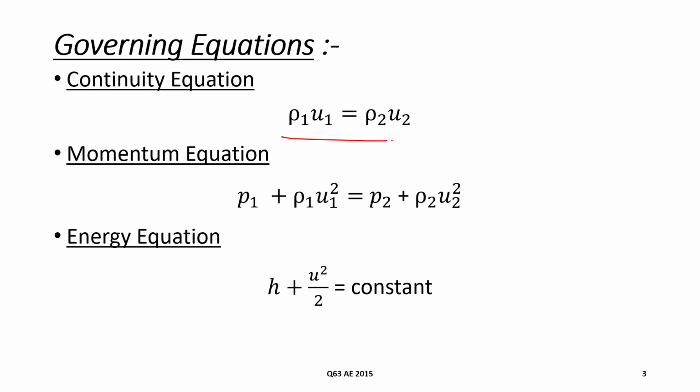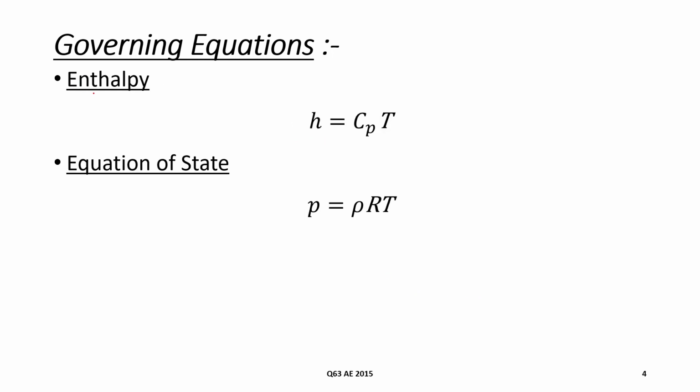Continuity equation will be ρ1 u1 equal to ρ2 u2. Momentum will be p1 plus ρ1 u1 square equal to p2 plus ρ2 u2 square. Energy equation will be h plus u square upon 2 equal to constant. This is also called stagnation enthalpy. The enthalpy is given by CpT, and the equation of state is p equal to ρRT. This is the perfect gas equation.